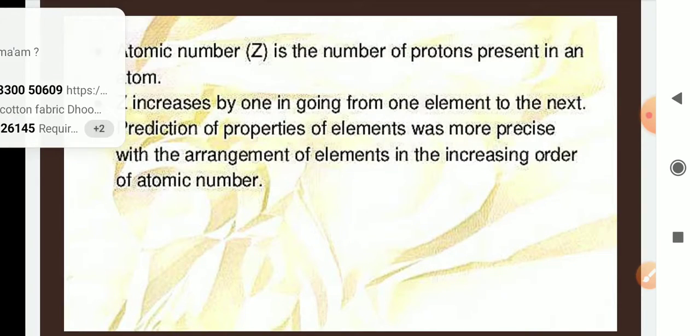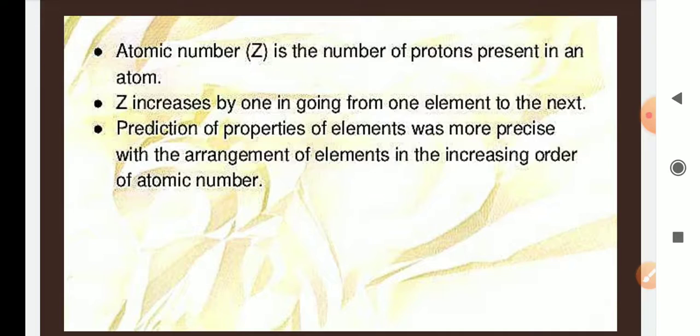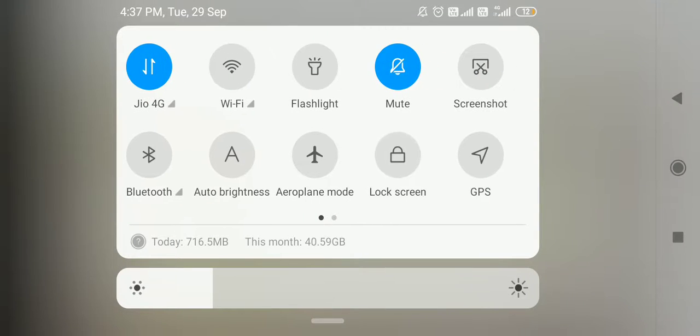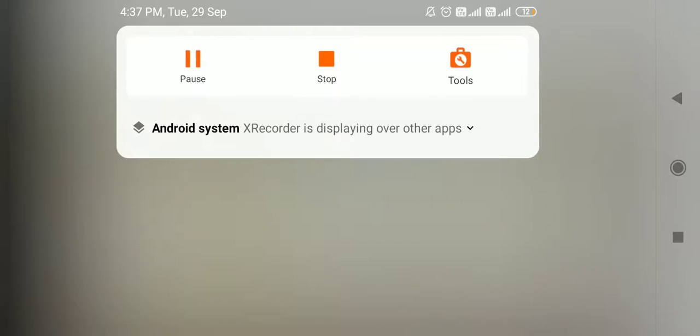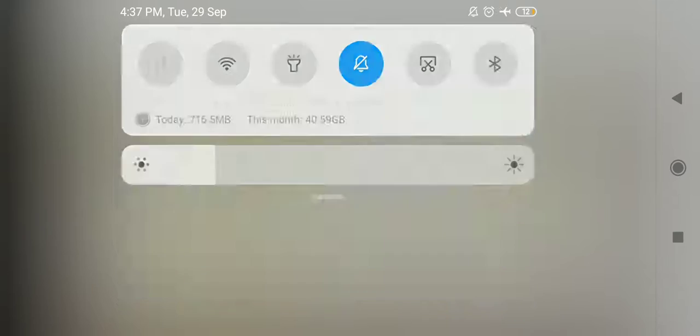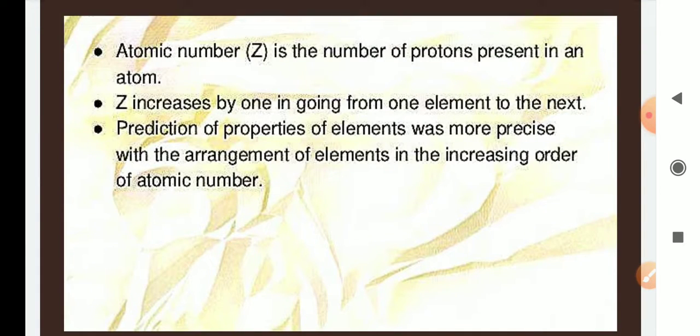So prediction will be very easy. The atomic number increases when we move from one element to another element.